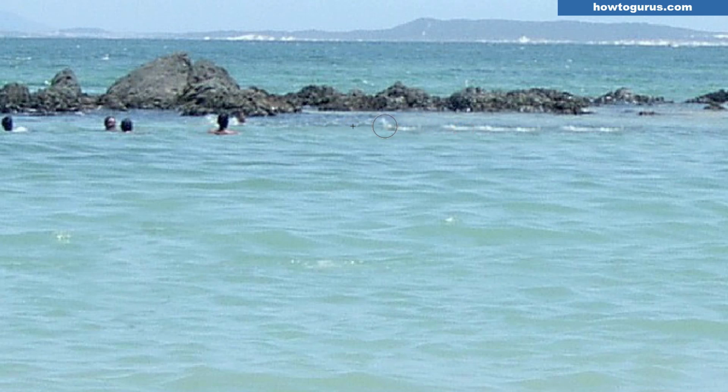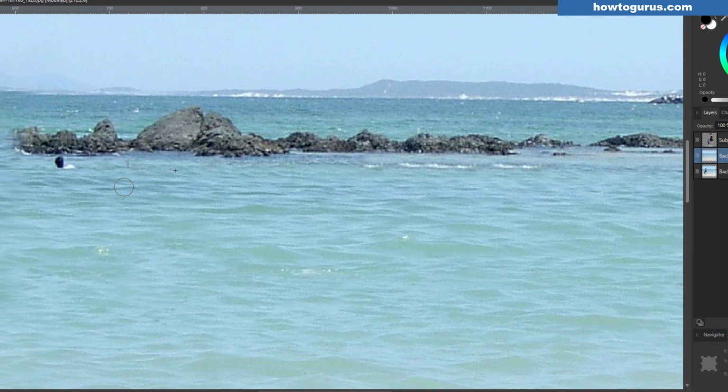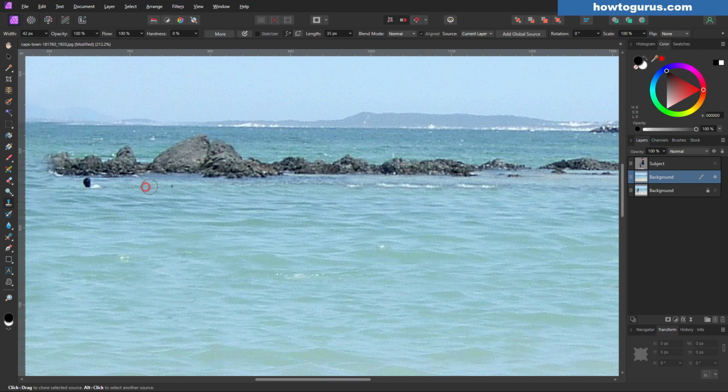Alt and click and take them out. Alt and click right here, take him out. And then over here, same thing. Just Alt and click. And they're right against the water's edge. They actually kind of disappear right there. I think we're okay. And then Alt click right here, get them out. A little bit there and a little bit right over in here.